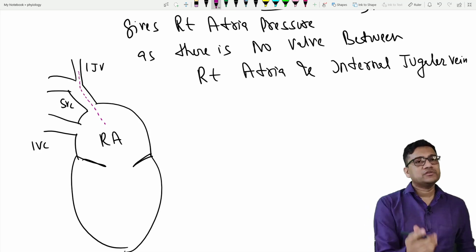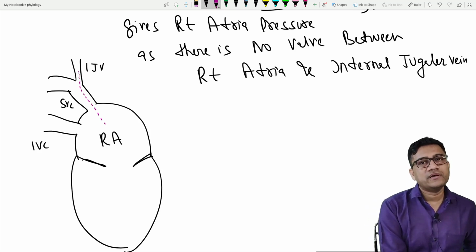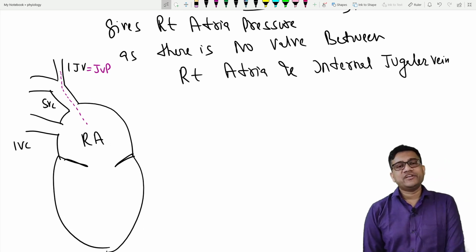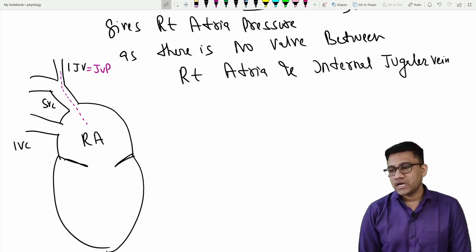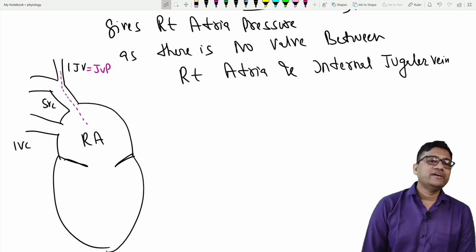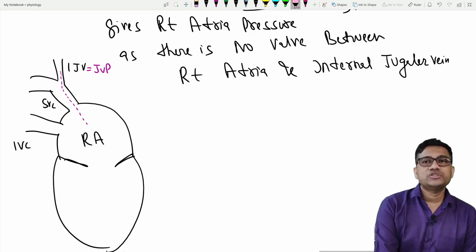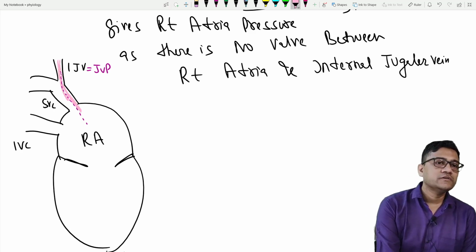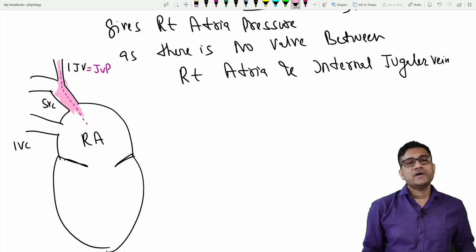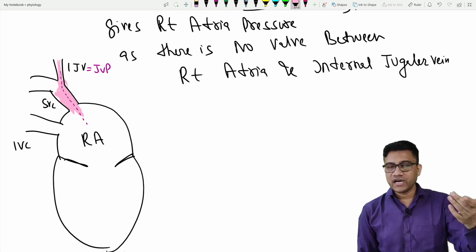So it's like a barometer. So this becomes like a barometer, and hence it is called JVP. Are you clear? So what is JVP reflecting? Right atrial pressure. It reflects the right atrium pressure and also volume and pressure changes. Right atrium is represented by what? By the jugular vein. Can you see this? Whatever changes occur in the right atrium are reflected in the JVP.